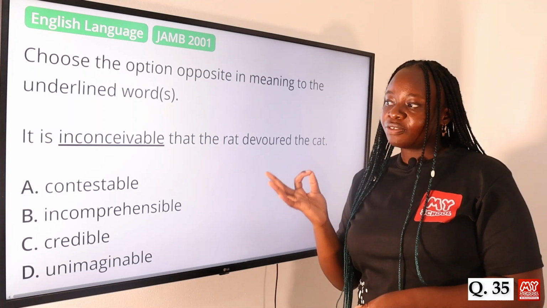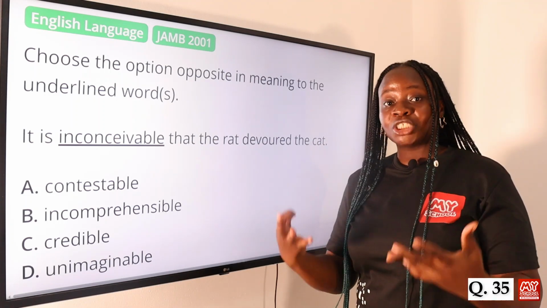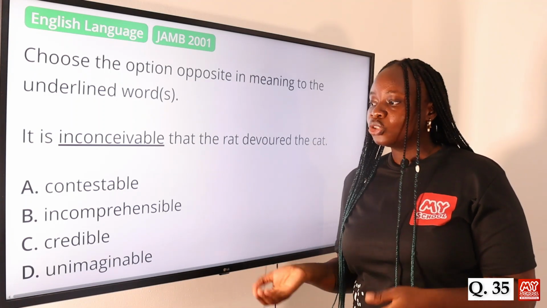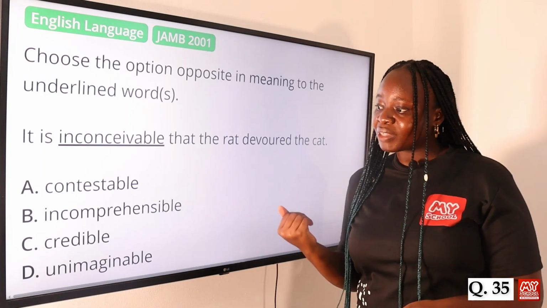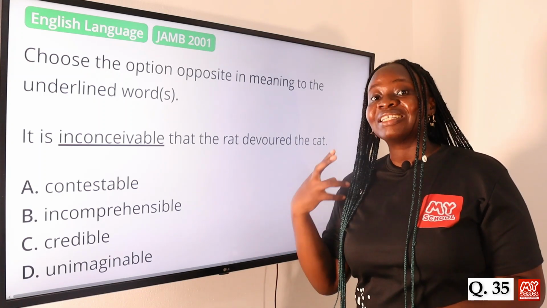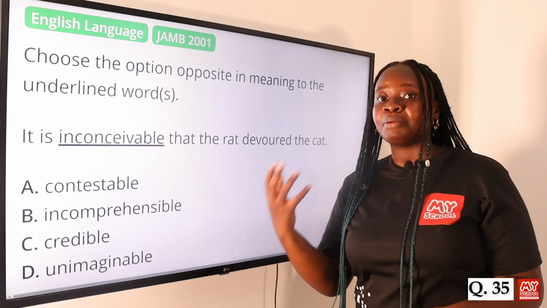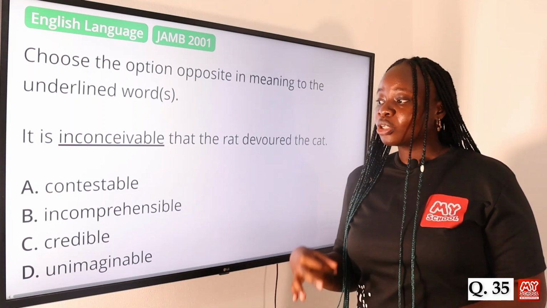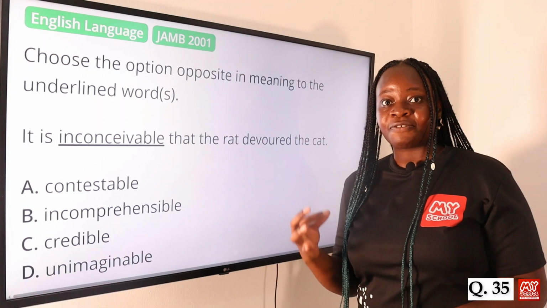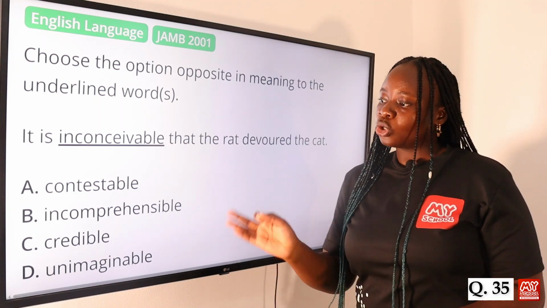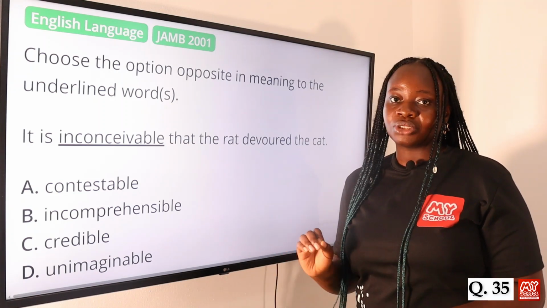Something that is inconceivable means something that is impossible to believe or to imagine. So the opposite of inconceivable will be something that is backed up by facts, something that is believable, something that can be imagined. So that is credible. Something that is credible is something that is backed up by facts, that has evidence. So option C, credible, is the answer to this question.